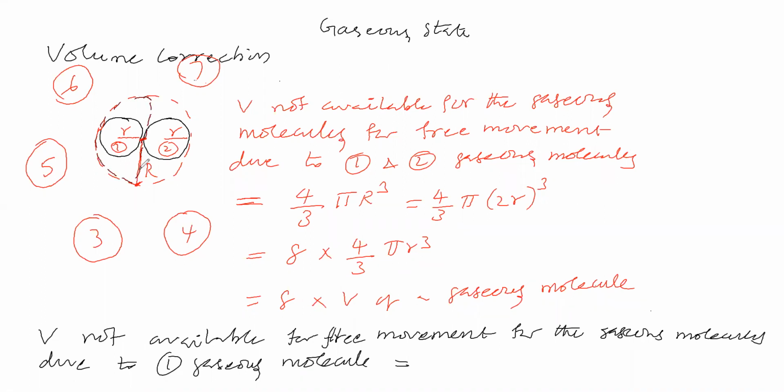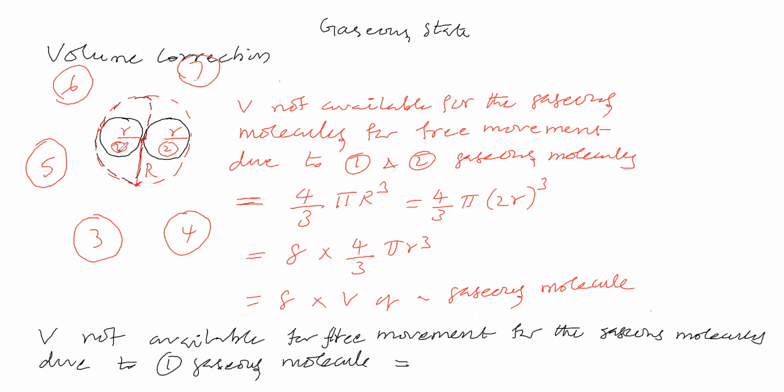So volume is not available for free movement for other gaseous molecules due to this gaseous molecule 1. That means this fourth molecule cannot move freely in this volume due to gaseous molecule 1. It is van der Waals thought.